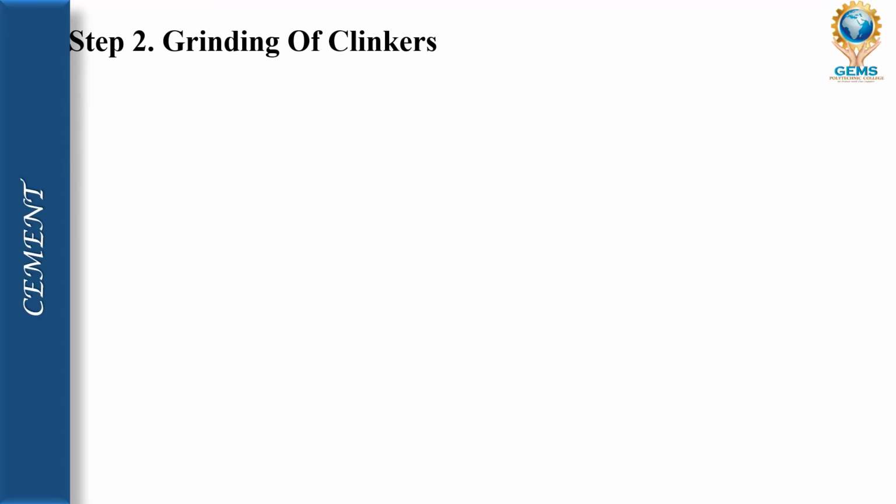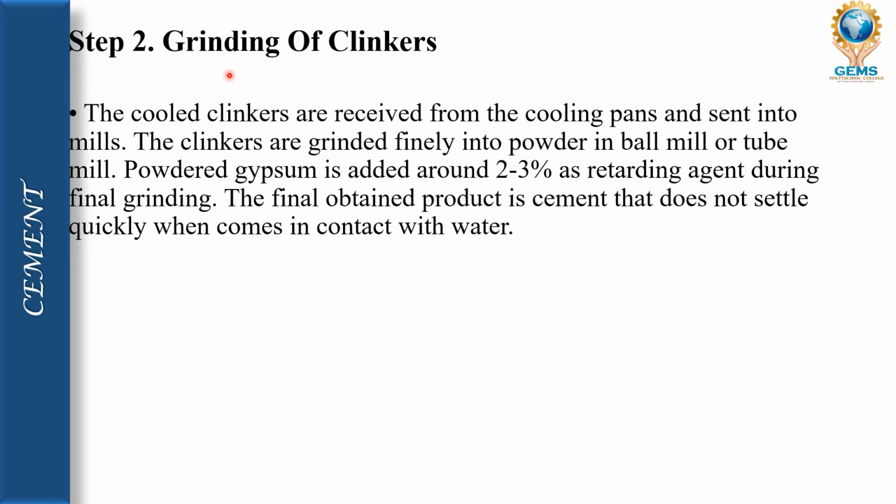After mixing of raw material, grinding of clinker will be done. The cool clinker will be received from the cooling pan and sent to the mill. The clinker will be ground into fine powder in a ball mill or a grinding mill, a tube mill.